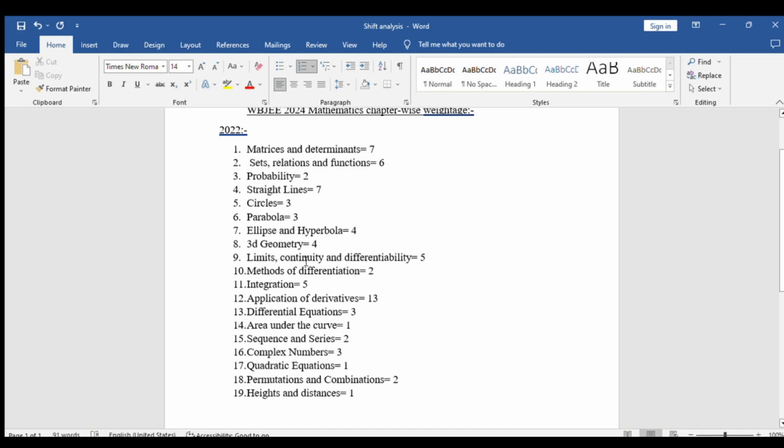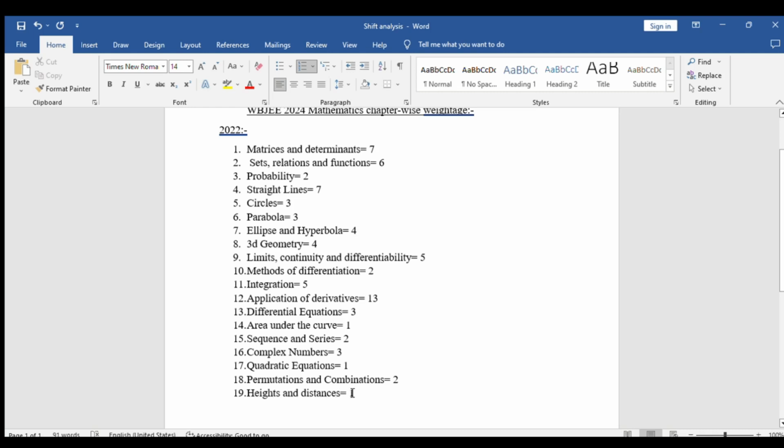From limits, continuity and differentiability, 5 questions had come. From methods of differentiation, 2 questions. From integration, 5 questions. From application of derivatives, 13 questions. From differential equations, 3 questions. From area under the curve, 1 question. From sequence and series, 2 questions. From complex numbers, 3 questions. From quadratic equations, 1 question. From permutations and combinations, 2 questions. From heights and distances, 1 question had come.